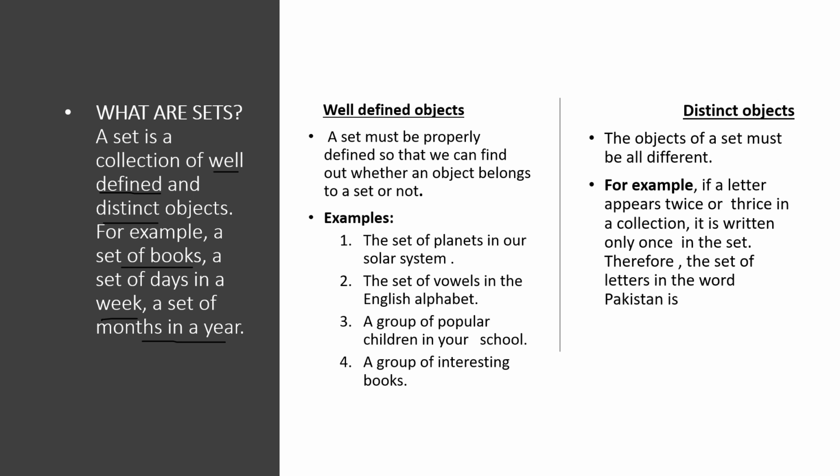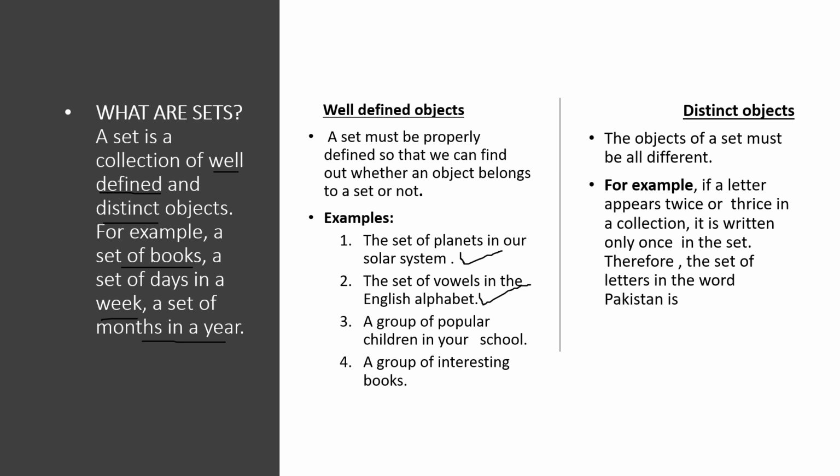A set of planets in our solar system. Is it well defined? Yes, it is. Why? Because we know there are 8 planets in our solar system. So we know what to write in this set. Set of vowels in the English alphabet. Is it a set? Yes, it is. Why? Because we know what to write. Set of vowels: A, E, I, O, U.